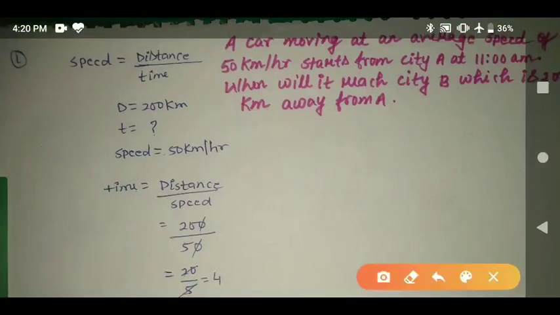Speed is equal to distance upon time. Distance is equal to 200 kilometer. We have to find the time. Speed is equal to 50 kilometer per hour. So write down the formula, time is equal to distance upon speed. 200, 0 cancel with 0, 5 4s are 20. So this is the second numerical problem. By these numerical problems we can understand application of the speed, time and distance. So students, please revise it once, then only you can understand the application of speed, time and distance.